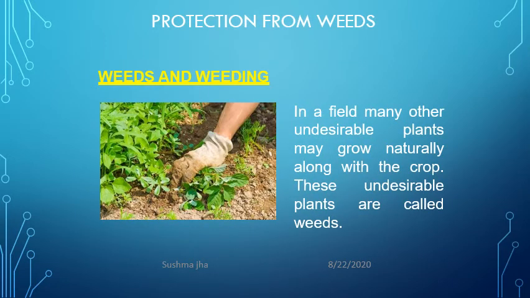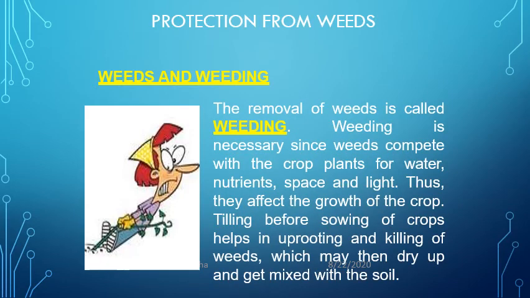Now, the next agricultural practice is protection from weeds: weeds and the weeding process. Along with the main crop, many other undesirable plants grow in the field.